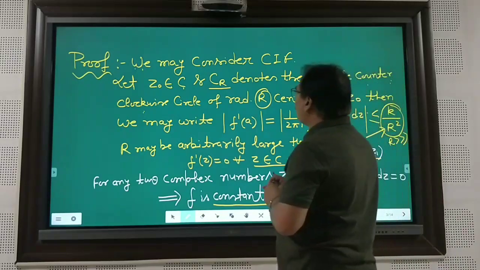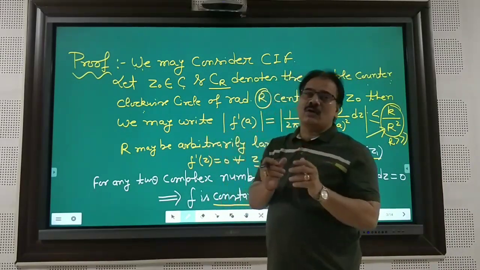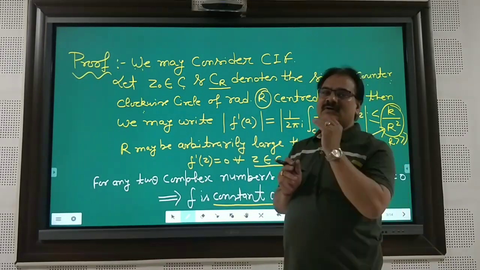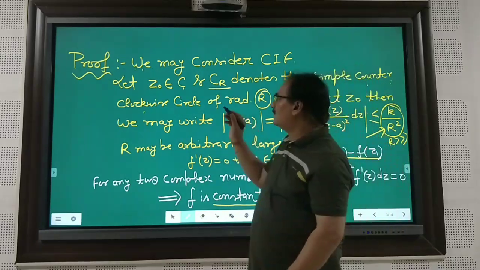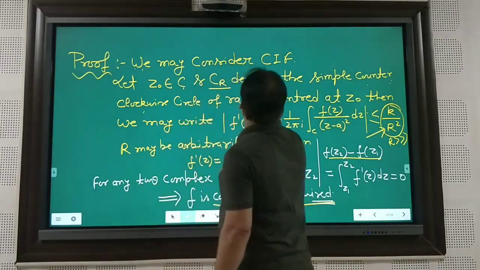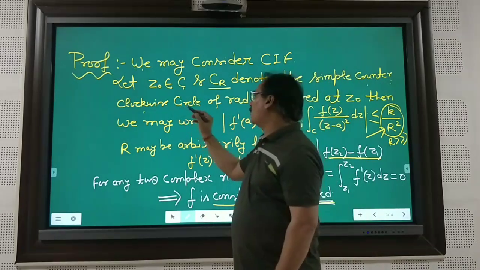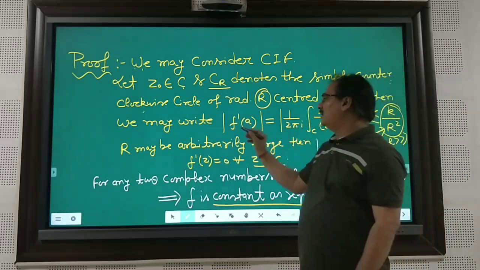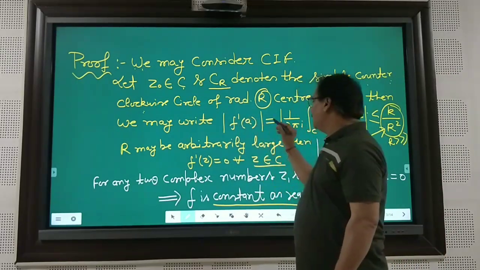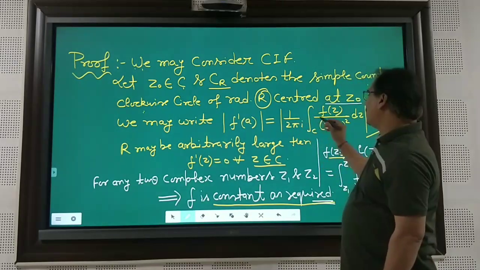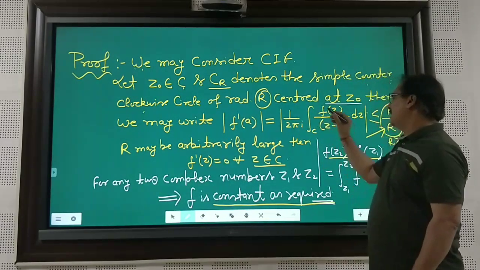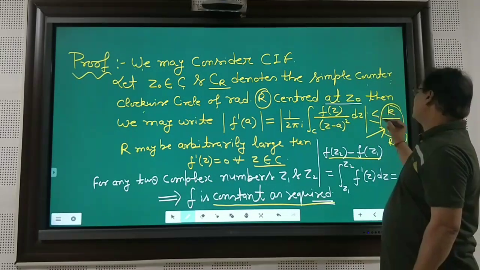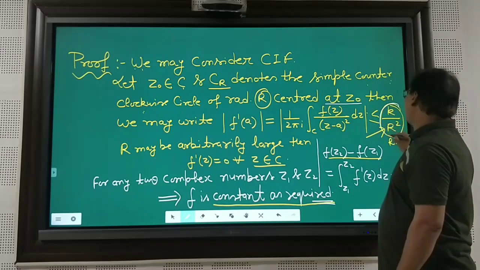We may consider the Cauchy integral formula, because we are studying this today after discussing the Cauchy integral formula. Let us consider z naught belonging to C, and C_R denotes the simple counterclockwise circle of radius r centered at z naught. Then we may write mod of f dash(a) is equal to 1 over 2 pi i times the integral over the closed curve C of f(z) divided by (z minus a) whole square dz, which is less than or equal to k by r square,